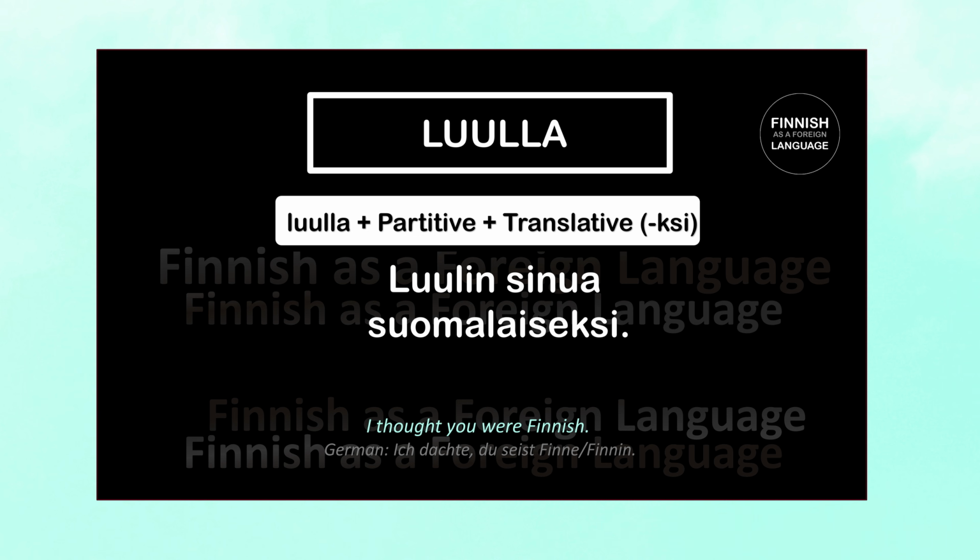The person isn't Finnish. So by using luulla here in the past tense, which appears as luulin, we show that it was a past assumption. And with the translative case, suomalaiseksi, we indicate what we thought the person was. Let's repeat again. Luulin sinua suomalaiseksi. I thought you were Finnish.